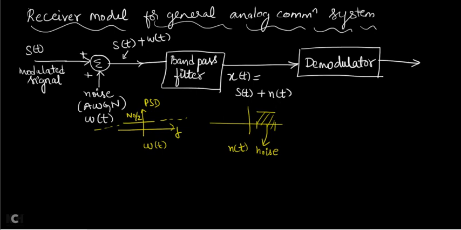Now this X of t, which is corrupted by noise, is sent to the demodulator, and your demodulator output, let me call it Y of t, will be equal to the message signal MD of t. MD of t stands for the demodulated message signal, plus noise. It contains noise also, so I am calling the noise ND of t. Some amount of noise will be present at the output of the demodulator.